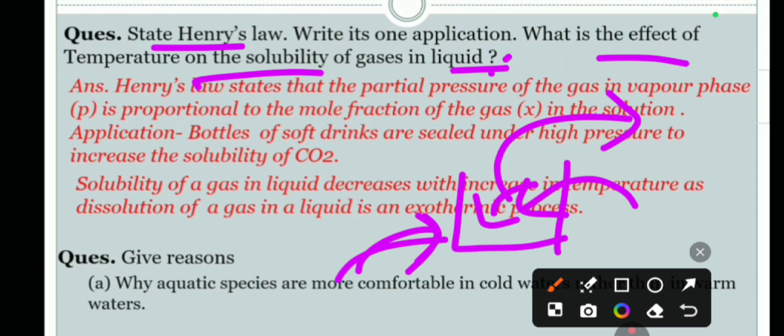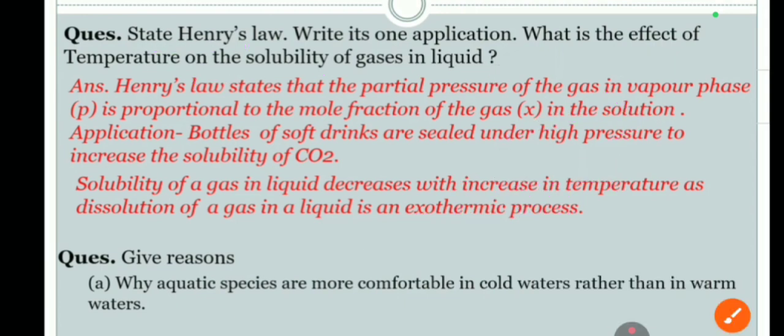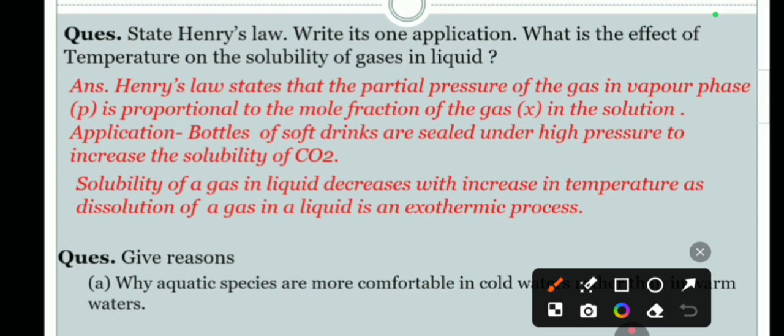So we can say that by increasing temperature, the dissolved gas will escape into the atmosphere. But what we want is that the gas should dissolve in water, so what do you have to do? You have to decrease the temperature, because by increasing temperature molecular speed will increase and the gas will escape into the atmosphere. But if you decrease the temperature, the molecular speed will decrease and it will go down into the liquid. It will try to dissolve into the liquid, and that is what we need.